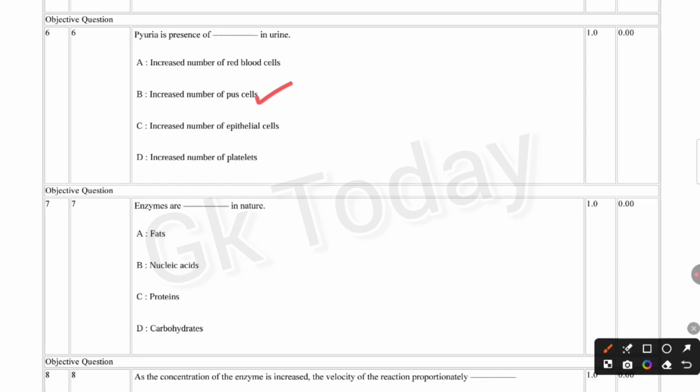Next question. Enzymes are dash in nature: fats, nucleic acids, proteins, carbohydrates. Enzymes are option C, proteins in nature. Enzymes are proteins in nature.